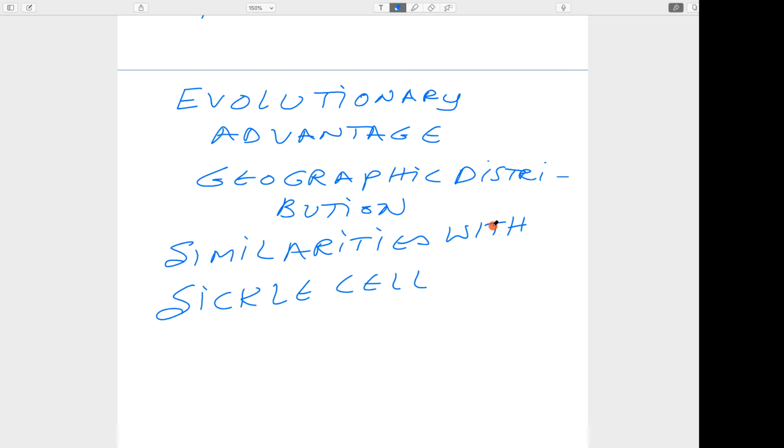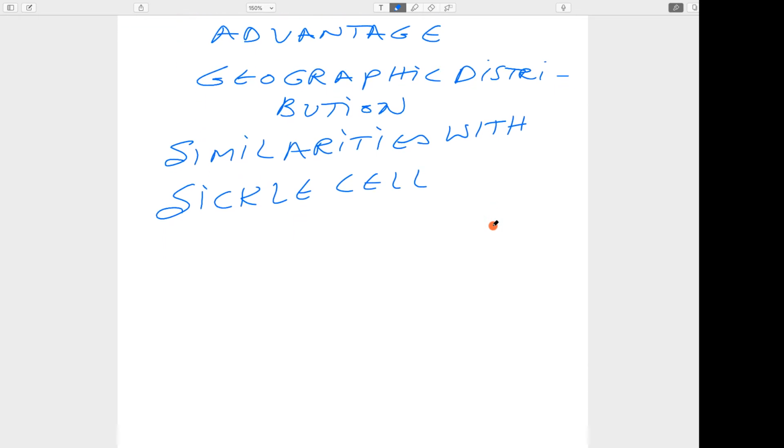Okay, then what does this tell us? Even in sickle cell anemia and G6PD deficiency, the genes are most prevalent in malarial endemic regions. That means having these genes, either G6PD or sickle cell trait, is related.